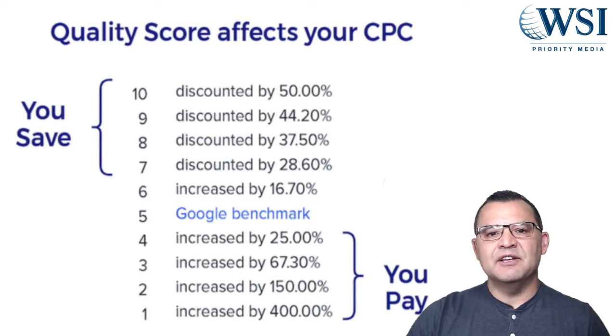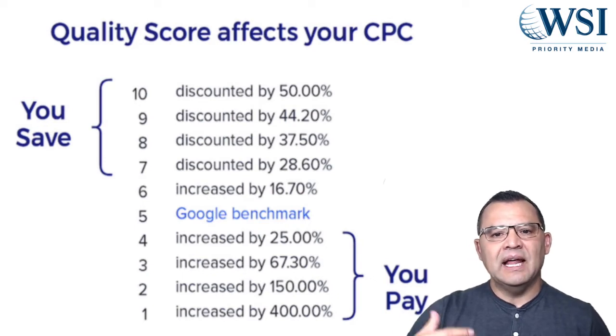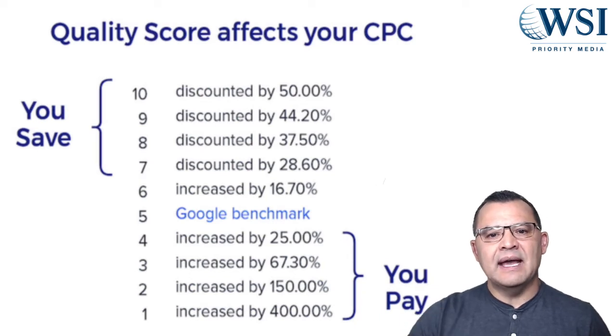Your expected click-through rate is how likely somebody is to click your ad when they see it. Your ad relevance is your headlines, your descriptions, your ad groups. They really need to be tight. They need to be related to the keyword that they're searching for. So planning your headlines, planning your descriptions, being relevant to the keyword, is so important.